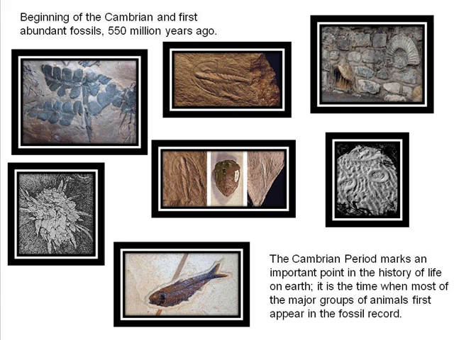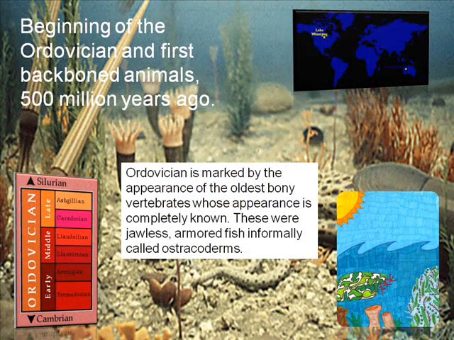Beginning of the Cambrian and the first abundant fossils, 550 million years ago. The Cambrian period marks an important point in the history of life on Earth. It is the time when most of the major groups of animals first appeared in the fossil record.